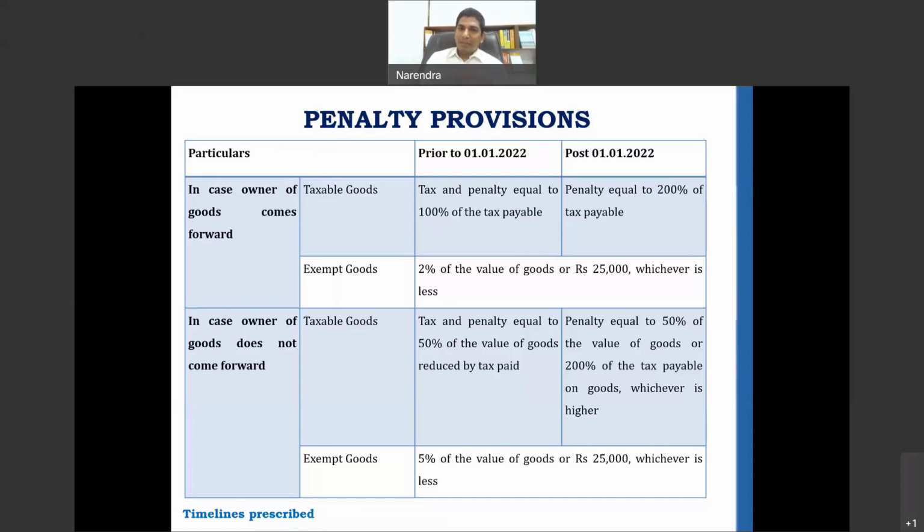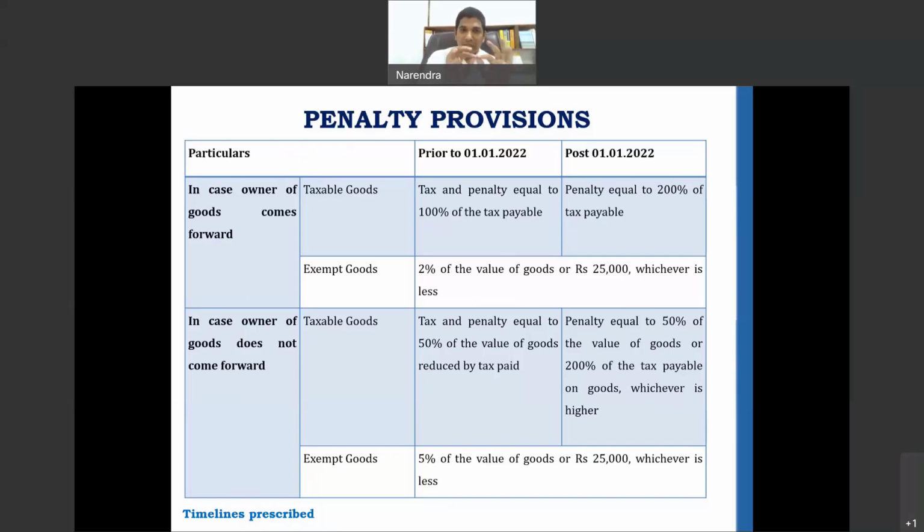So therefore, in the detention cases, the officers have been given a timeline of 14 days so that they can conclude the matter and release the goods as well as the conveyance in case the penalties have been paid.